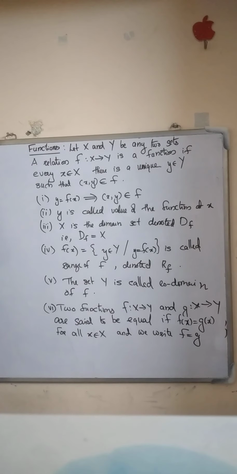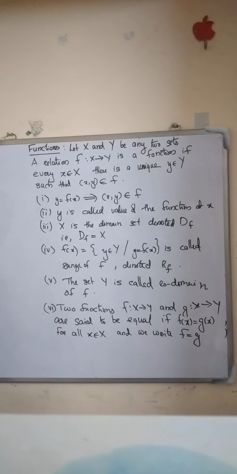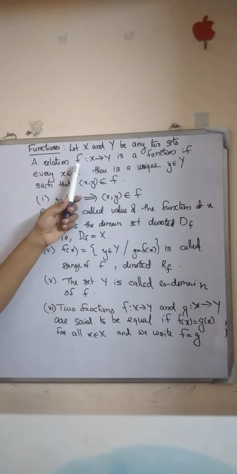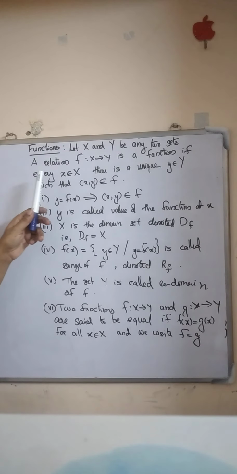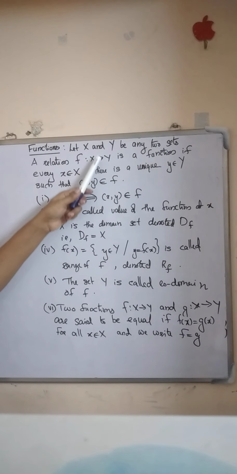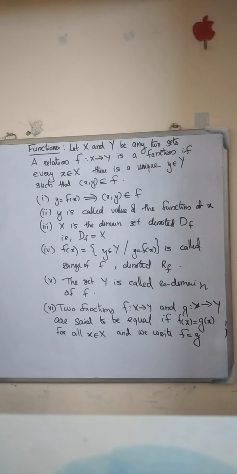We discuss the topic functions. Let x and y be any two sets. The relation f from x to y is a function if for every element in x there is a unique image in y such that the ordered pair (x, y) is an element of f. That is, f from x to y is a function if every element in x has a unique image in y.